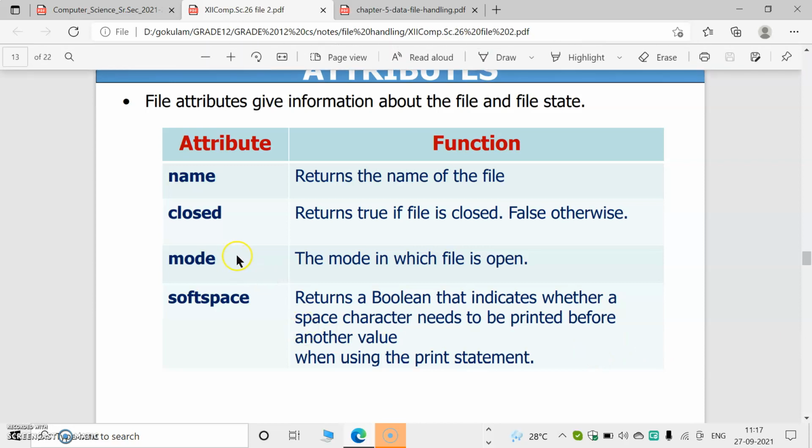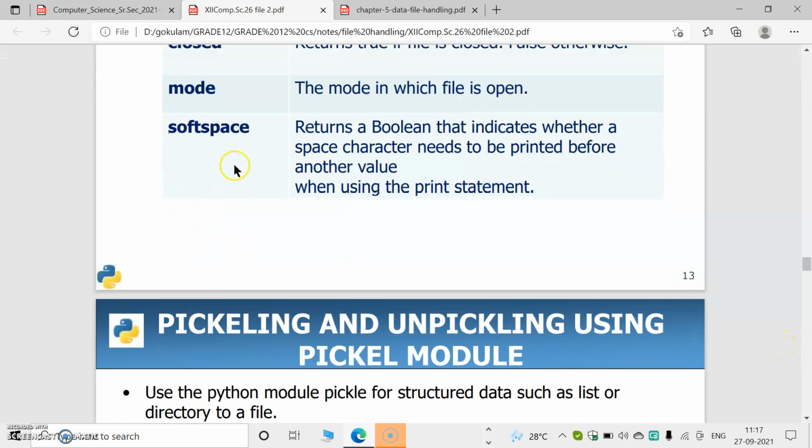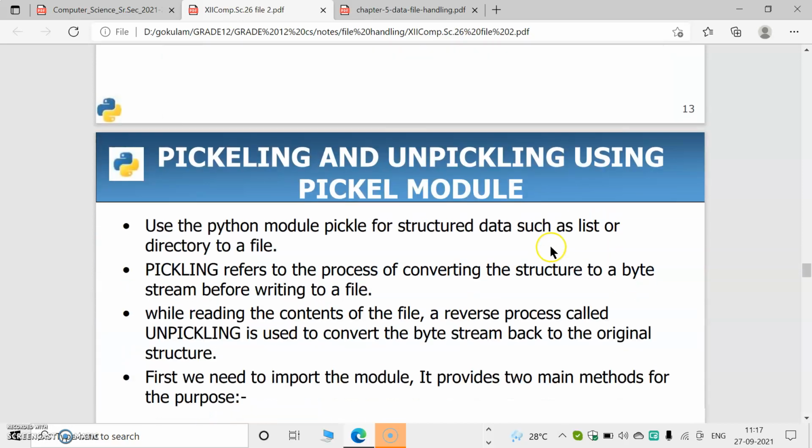Then mode: mode means in which mode the file is open, read or write. Then softspace returns a Boolean value, true or false. That means if a space character is printed before another value, true is returned, and if we are not using a space character, false is returned.